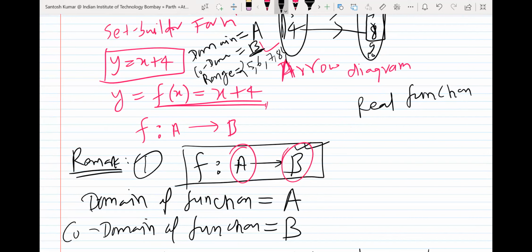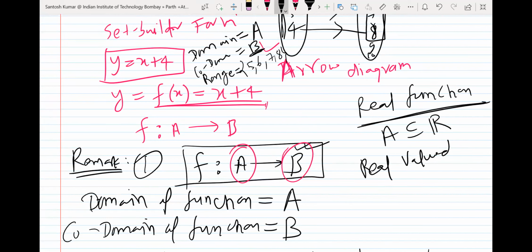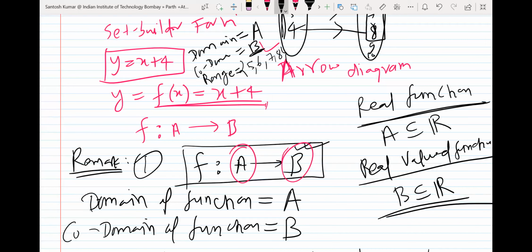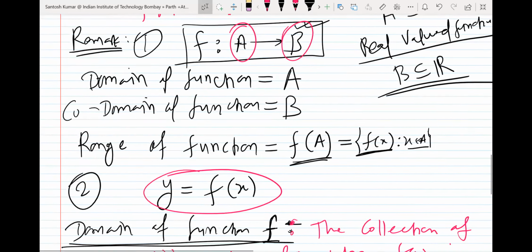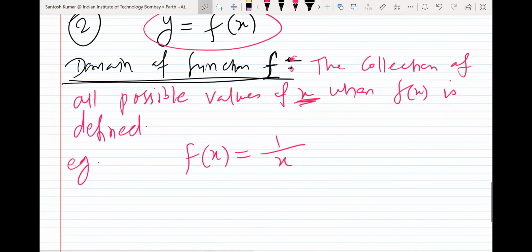A real function has a domain that must be a subset of real numbers, and a real valued function has a codomain that must be a subset of real numbers. We will not see complex numbers in calculus; we are just discussing real numbers. So let me come to the point.